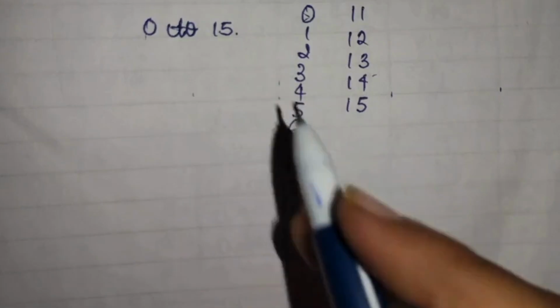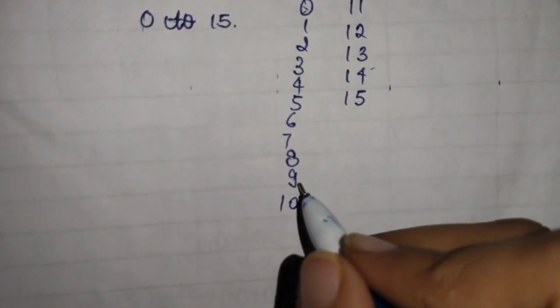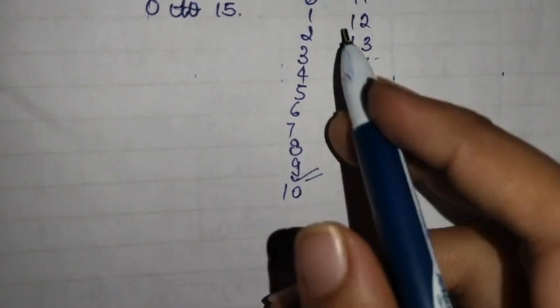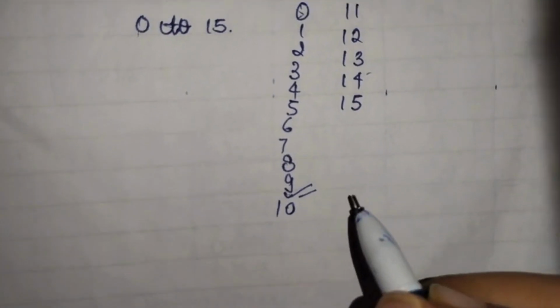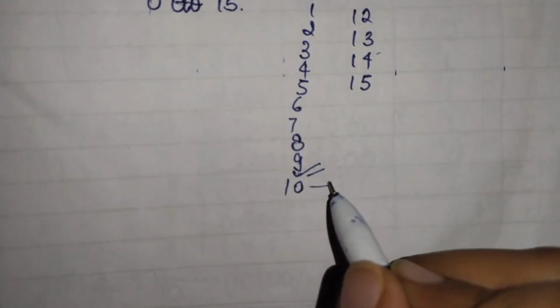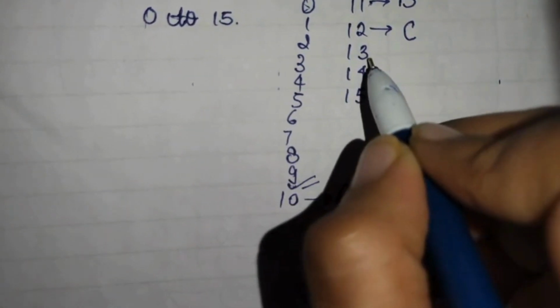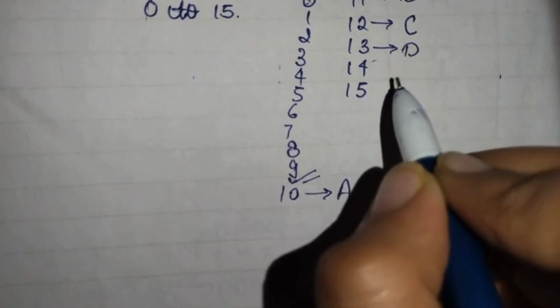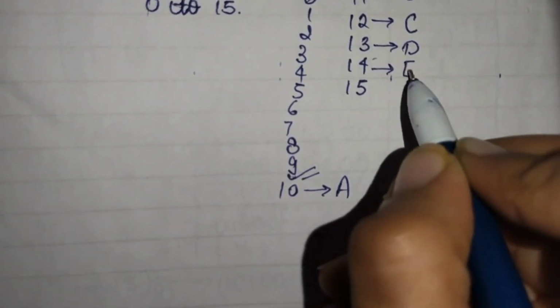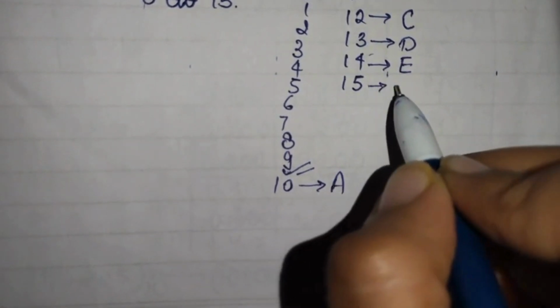Till 15 it will go. So 0 to 9 is all okay, we will use these digits, but from 10 onwards we will use A for 10, B for 11, C for 12, D for 13, E for 14, and F for 15.